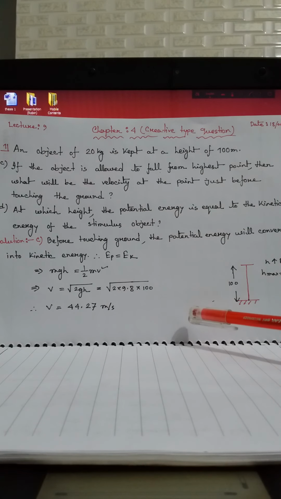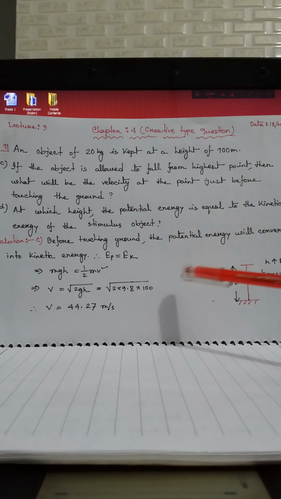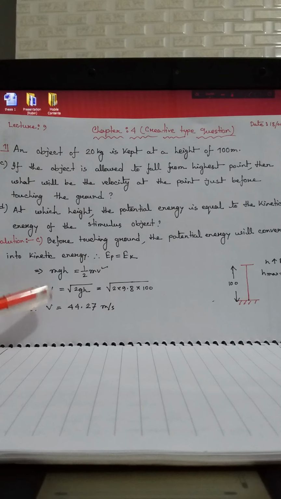So we can say before touching the ground, Ep equals Ek, where Ep denotes the potential energy and Ek denotes the kinetic energy. We know the equation of potential energy is mgh, and the equation of kinetic energy is half mv square.